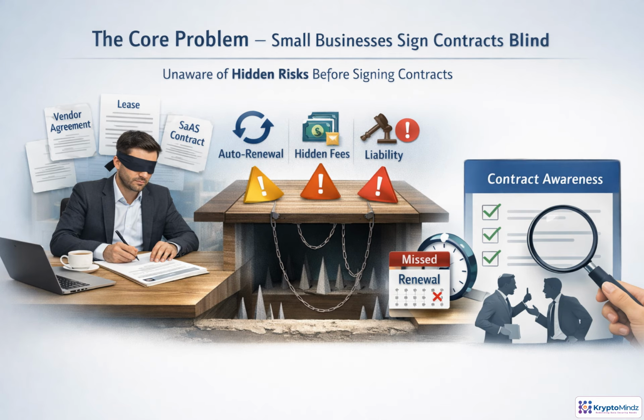Here's the uncomfortable truth. Many small businesses sign contracts they only partly understand. The problem is not just the signature. It is the hidden clock, fee, obligation, or liability that shows up later, when the business has fewer options and much higher costs.